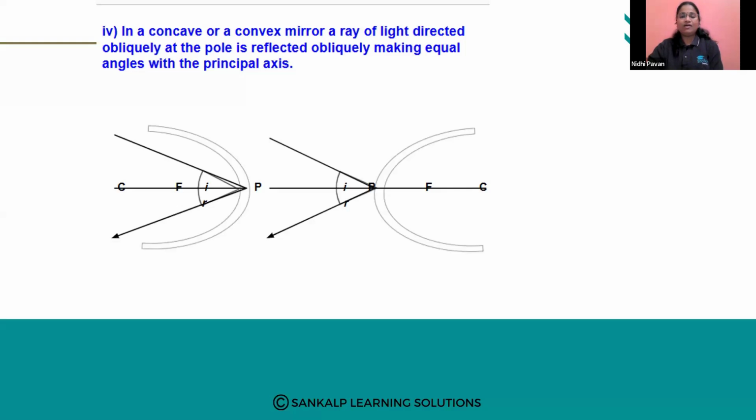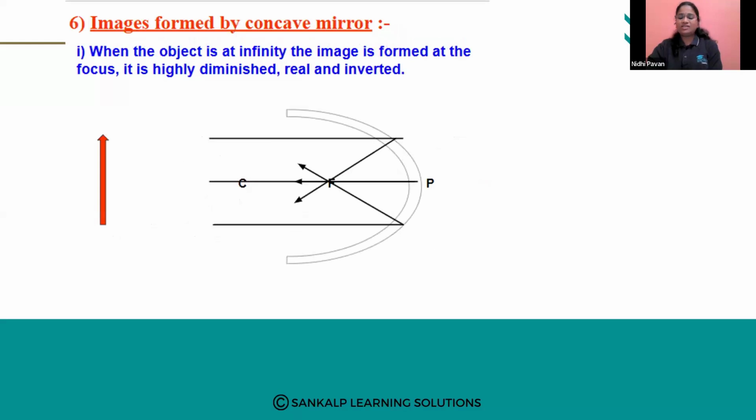Third case study: when a ray of light passes through the center of curvature, it is reflected back in the same direction. Then the fourth case study: when a ray of light falls obliquely towards the pole, the reflected ray will also be oblique, forming equal angles with the principal axis. Fine. So this is about the concave mirror.